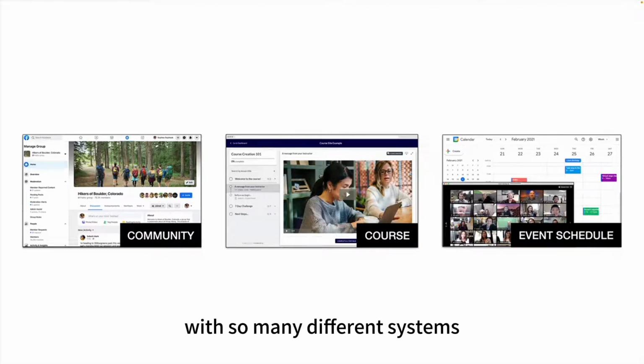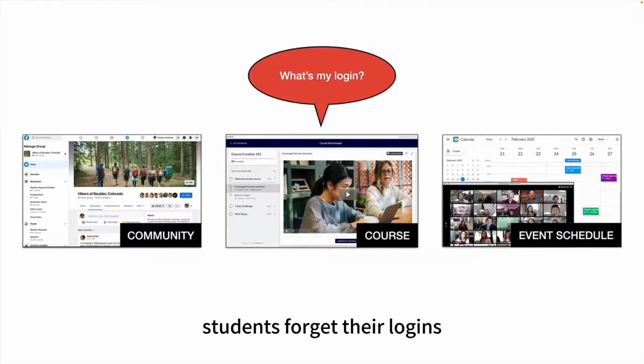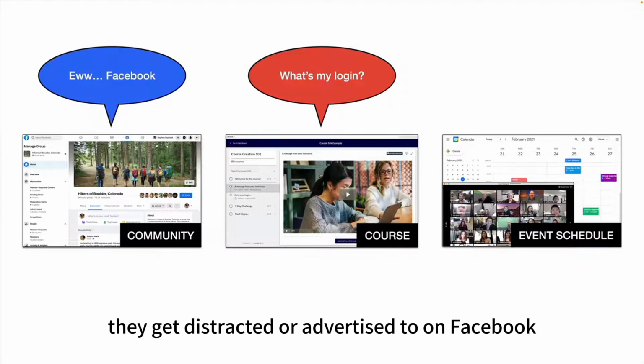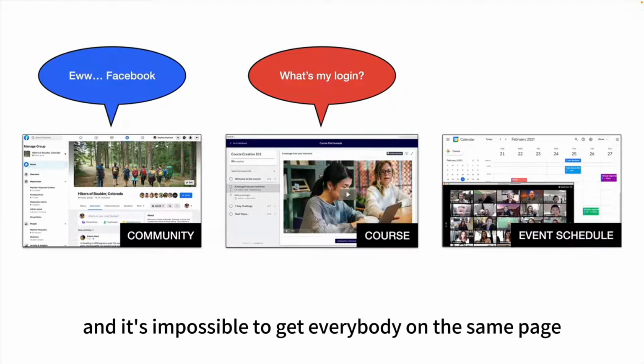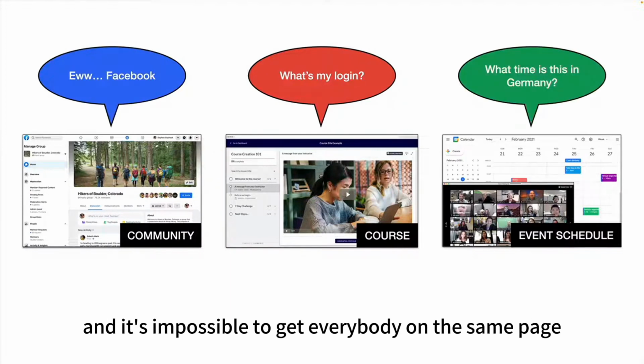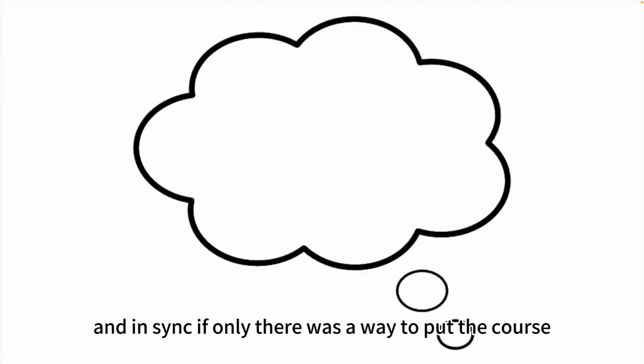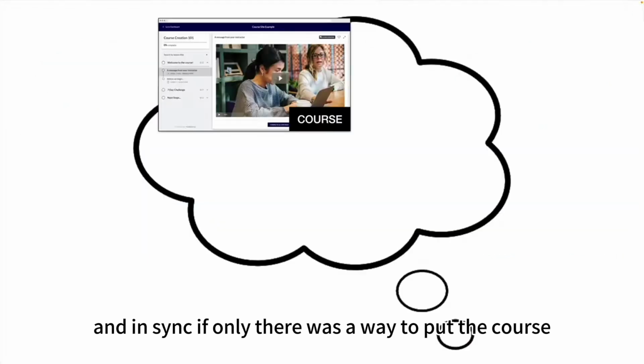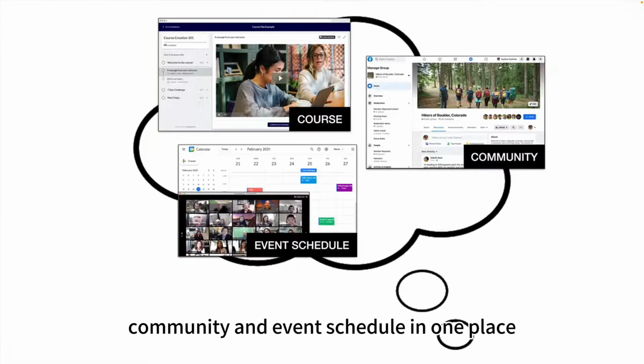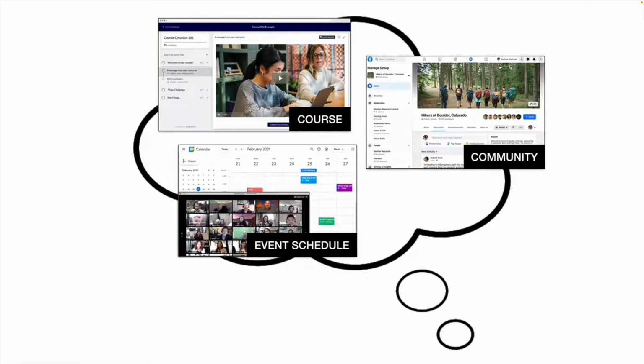With so many different systems, students forget their logins, they get distracted or advertised to on Facebook, and it's impossible to get everybody on the same page and in sync. If only there was a way to put the course, community, and event schedule in one place.